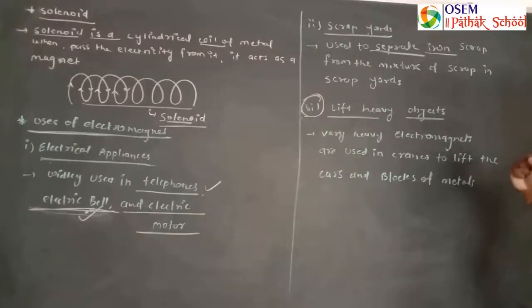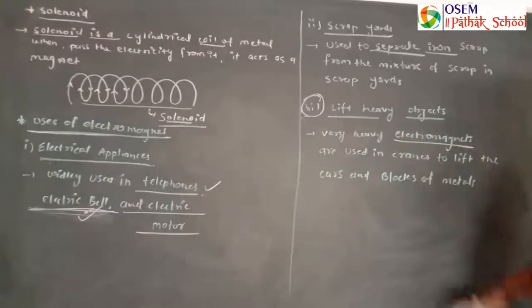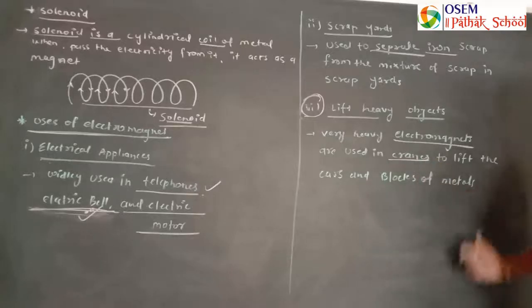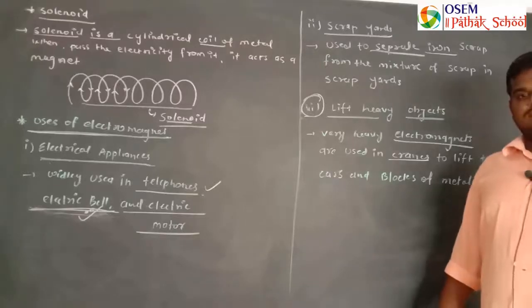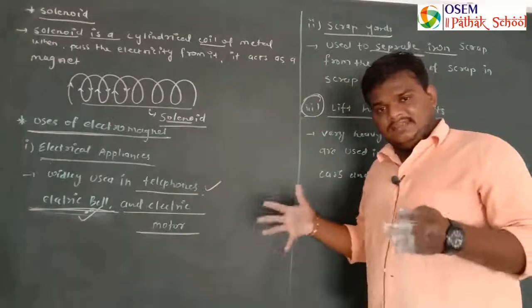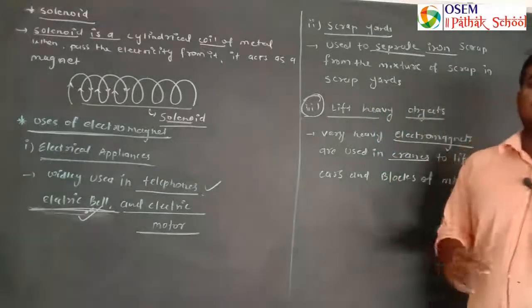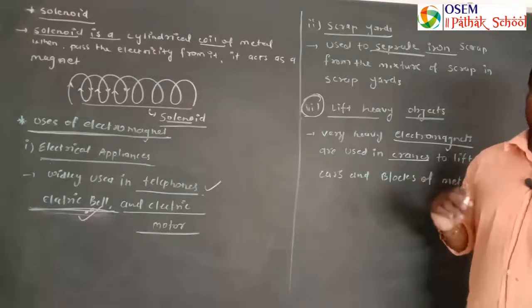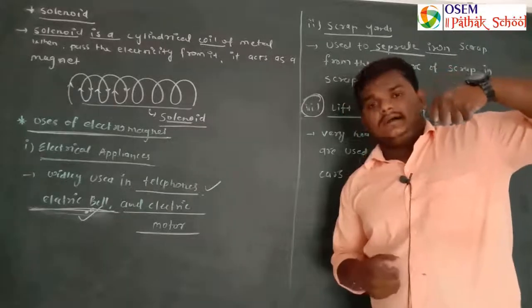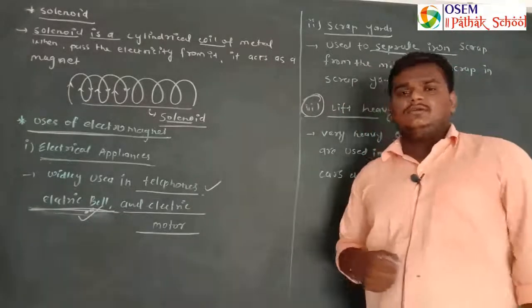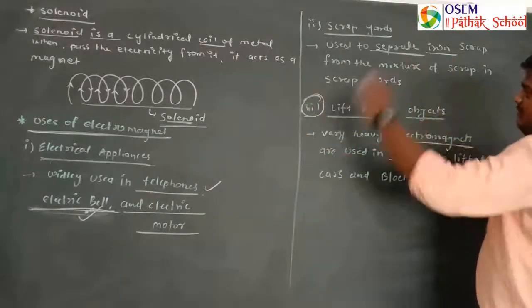Very heavy electromagnets which are powerful in nature are used in cranes to lift cars and blocks of metals. कार एंड मेटल के ब्लॉक को लिफ्ट करने के लिए वो यूज़ होते हैं. If you watched in a movie a helicopter which carries a car, this works on the principle of electromagnet. These are the uses or applications of electromagnet.